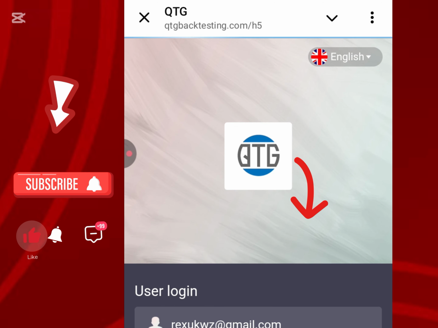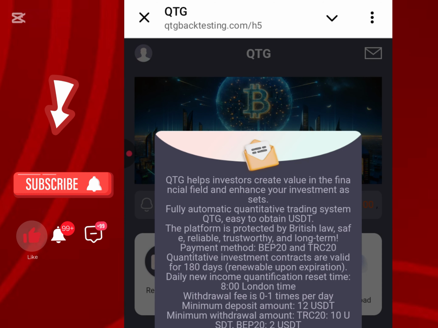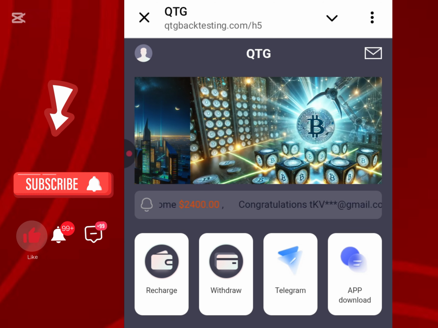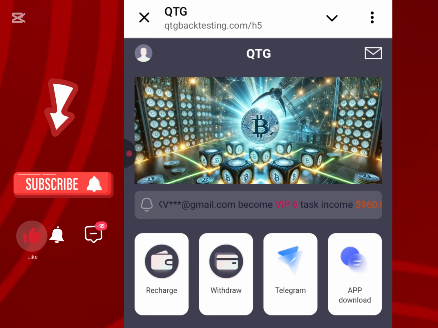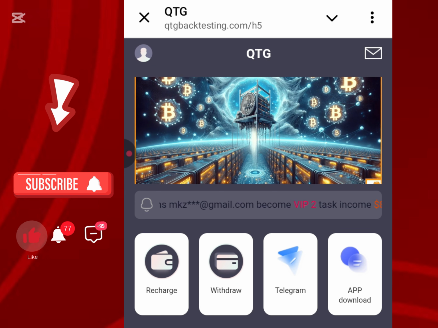So let me log in now. Please make sure you listen to what I'm saying carefully. After you register on this platform, you are going to place a withdrawal daily, instantly after registration. Instantly place a withdrawal, because most people just recharge their accounts and they don't withdraw. You are going to watch me withdraw right now, and you are going to do the same thing. Now how do you recharge?